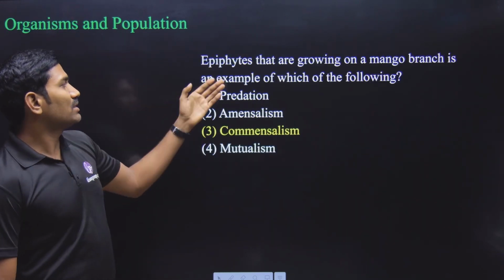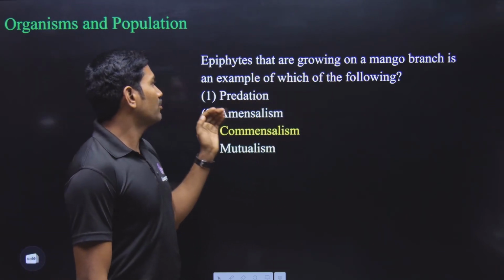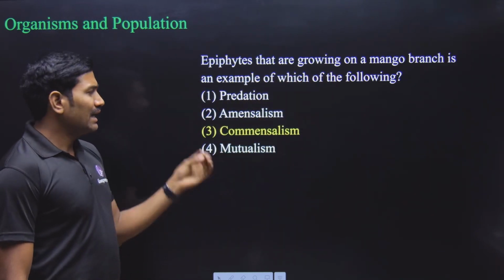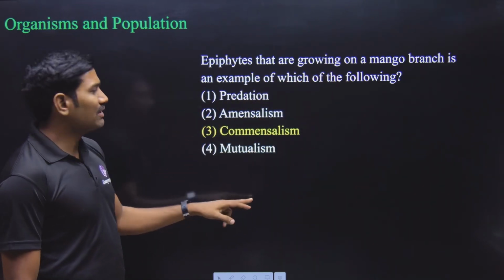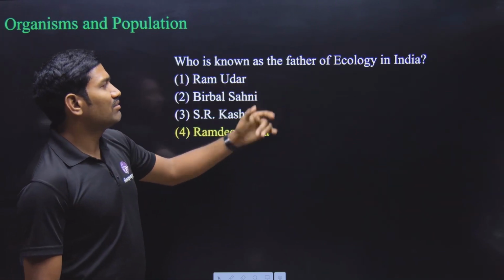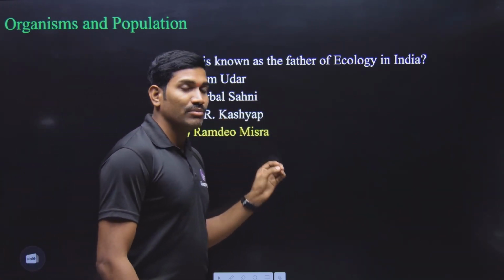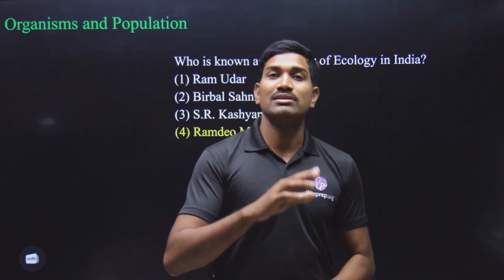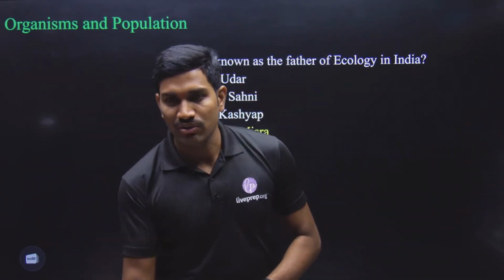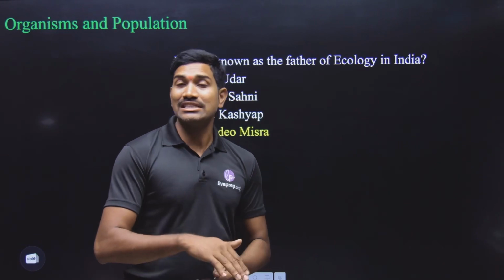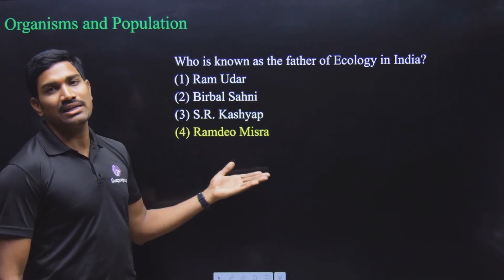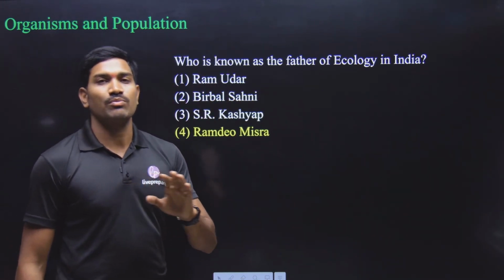Next one, organisms and populations. Epiphytes growing on a mango branch are an example of which of the following? Direct example from the NCERT. It is an example of commensalism. And who is known as the father of ecology in India? It is Ramdeo Misra. This information was given in the ecology unit introduction. They have given the unit introduction page, and just on the next page they have mentioned the scientist. So that information is also part of NCERT.